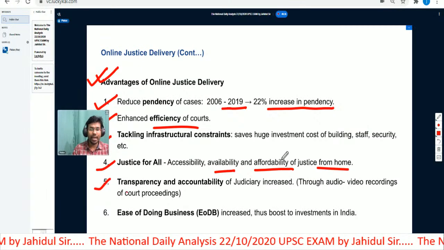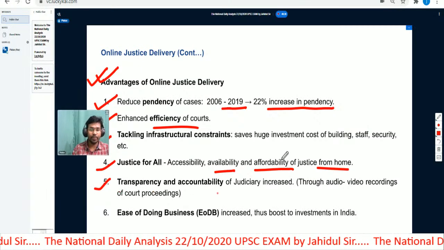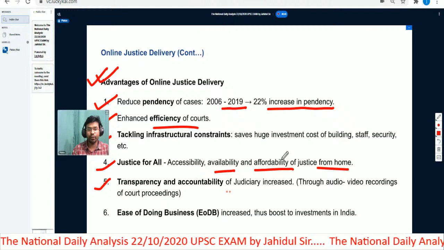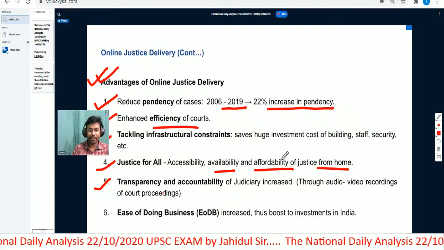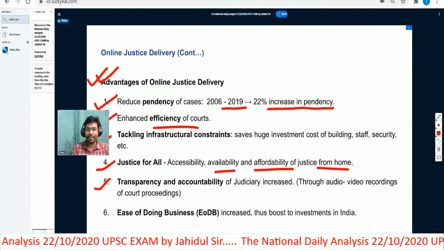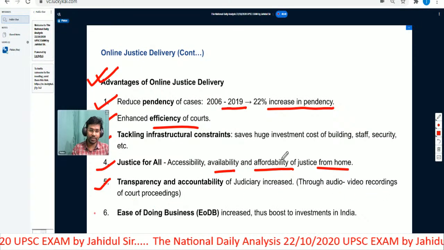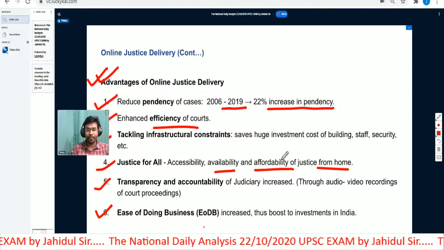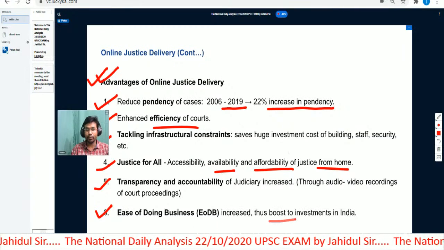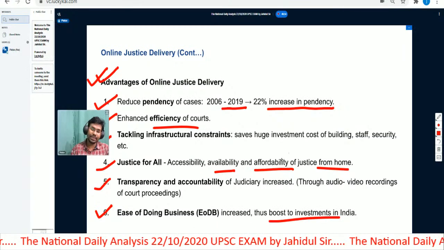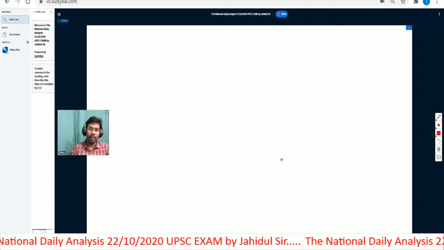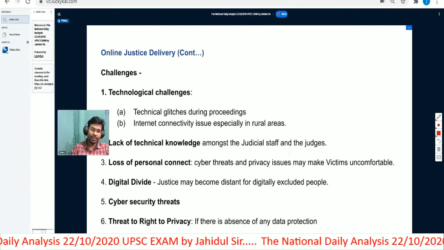Then it will also help in transparency and accountability of the judiciary. Transparency and accountability of the judiciary will increase through audio video recordings of the court proceedings. Then it will help in ease of doing business, and thus it will boost investments in India. These are the advantages of online justice delivery.